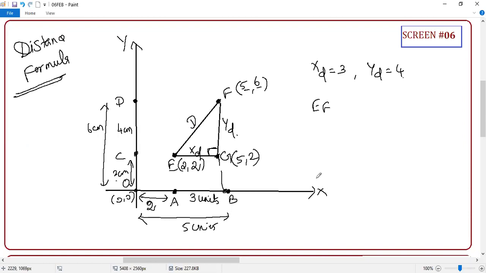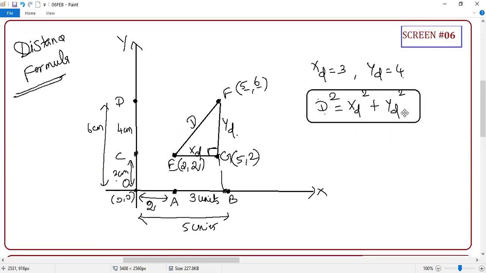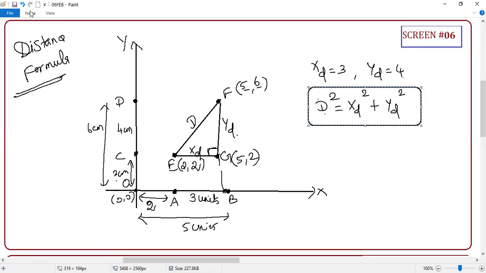Because of that, can you tell me what is EF? How to find? You have to apply which theorem? Pythagoras theorem. EF square, the square of the hypotenuse, equals the sum of the squares of the other two sides. The other two sides are XD and YD. Right, student? Clear? So instead of EF, I can mark it as D, distance. So this is the formula for distance, student. This golden formula will help you in so many places.